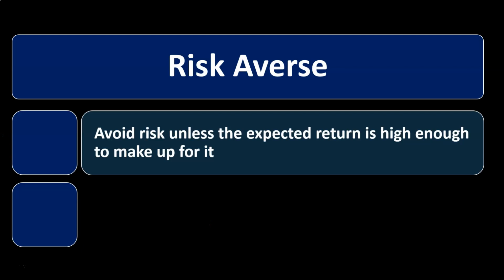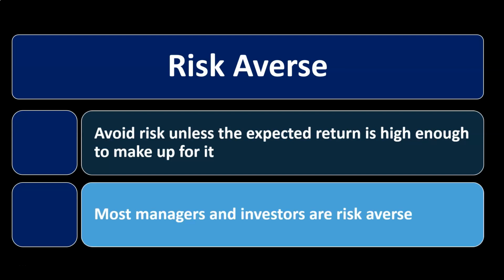So, risk averse, and the general rule for investments is usually making managerial decisions. We're going to be somewhat risk averse, meaning we're going to avoid risk unless expected return is high enough to make up for it. In other words, there's two things that we're typically considering with regards to our projects in the future. One is what we concentrated on in prior presentations, which is going to be the return. Is the expected return that we think we're going to get enough to warrant the risk that we're taking on? If we have a higher level of risk, then we have to have an expected return that's going to be enough to warrant the increase in the risk.